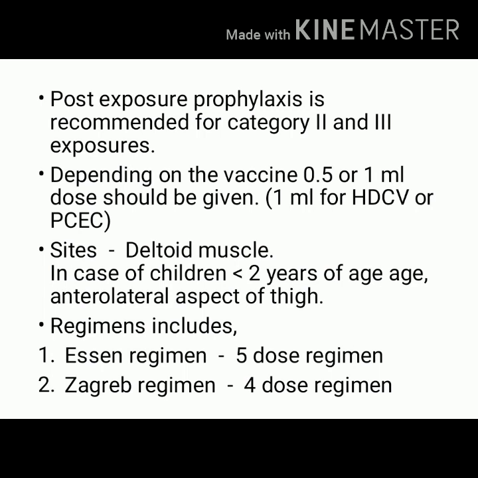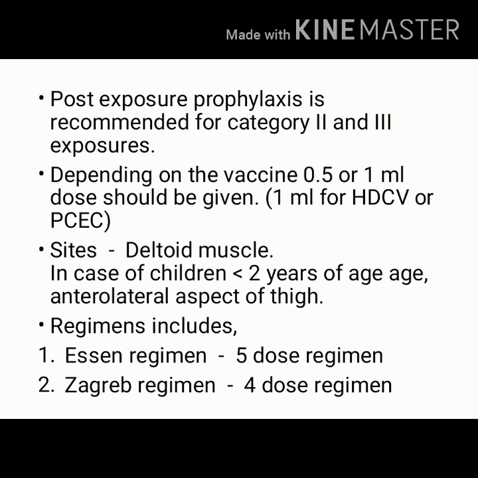There are 2 regimens that are recommended. These regimens are called Essen regimen and Zagreb regimen. We are talking, I repeat, about post-exposure prophylaxis. It is recommended only for category 2 and category 3 patients.